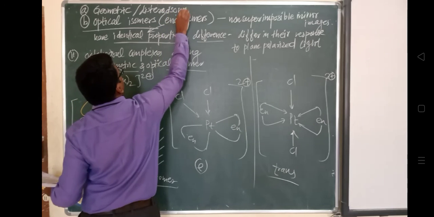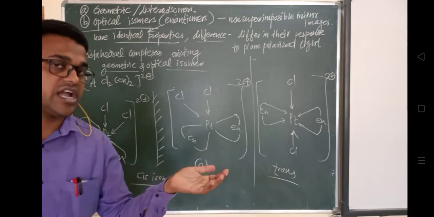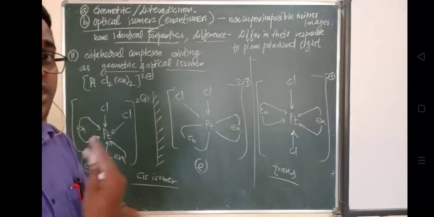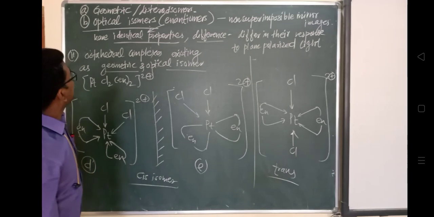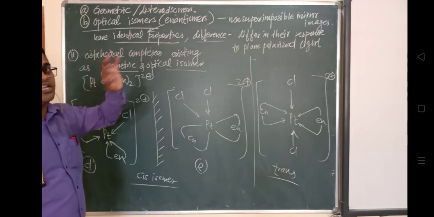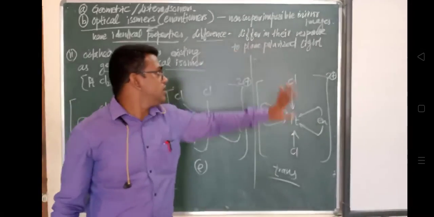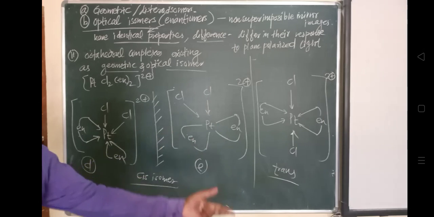So we have seen geometric as well as optical isomers. In geometric isomers there is a cis and trans type, and they vary in their physical and chemical properties. But optical isomers have identical properties and differ only in their response to plane polarized light, and they have two types called dextro and laevo isomers.